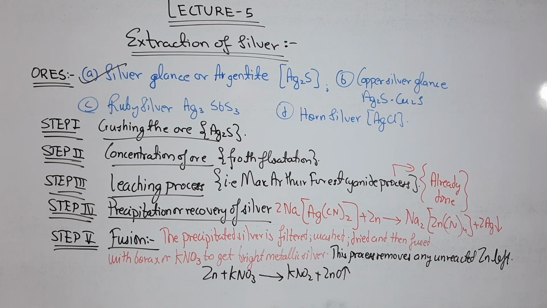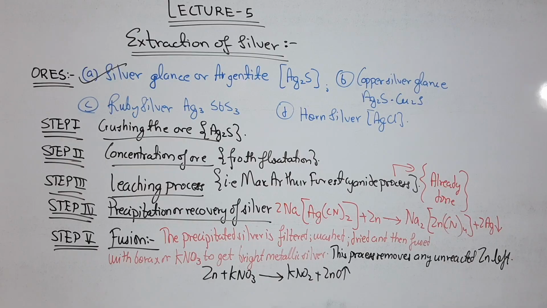Now in step 5 fusion is going to take place. Fusion means that the precipitated silver is filtered, washed, dried and then fused with borax or KNO3 to get bright metallic silver, and this process removes any unreacted zinc left. Reaction: Zn plus KNO3 gives KNO2 plus ZnO.